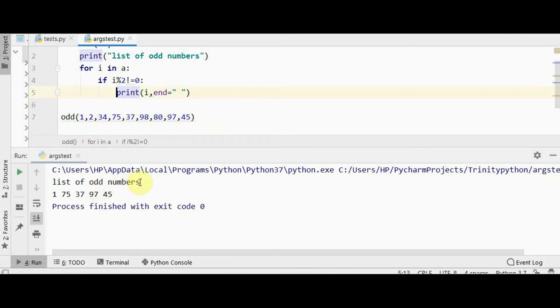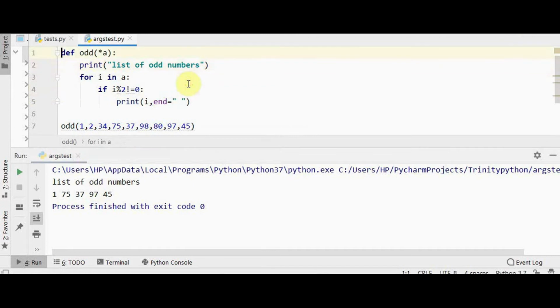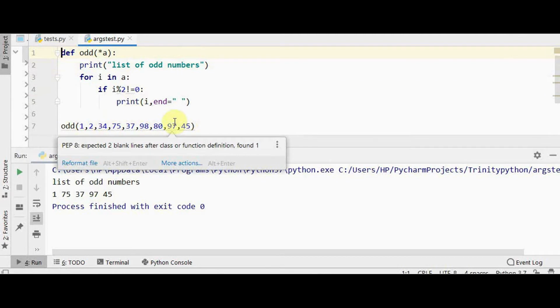So the list of odd numbers: we have 1, 75, 37, then 97 and 45, all the odd numbers. There is one more possibility here. I can pick out these odd numbers and place them in a separate list.